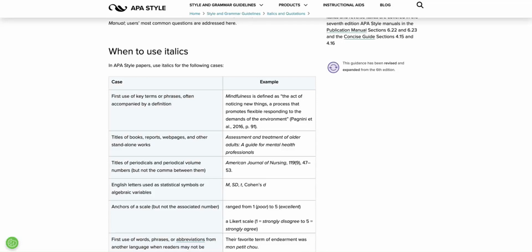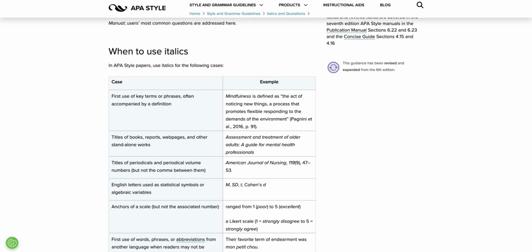In this example, the writer used mindfulness as the key term with the expectation that mindfulness will be talked about throughout the paper. Then the writer went on to define what mindfulness is according to this particular author. So mindfulness is italicized this first time, however, it would not be italicized in subsequent uses.